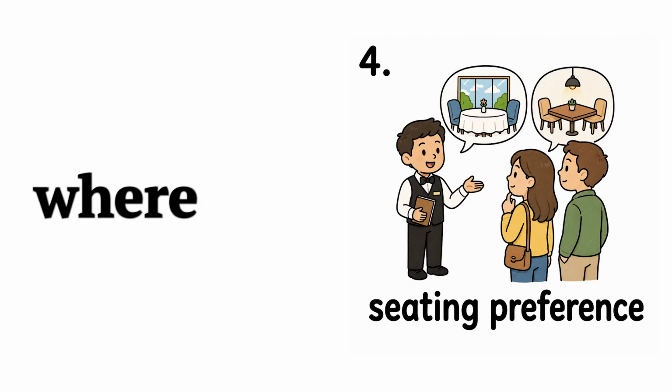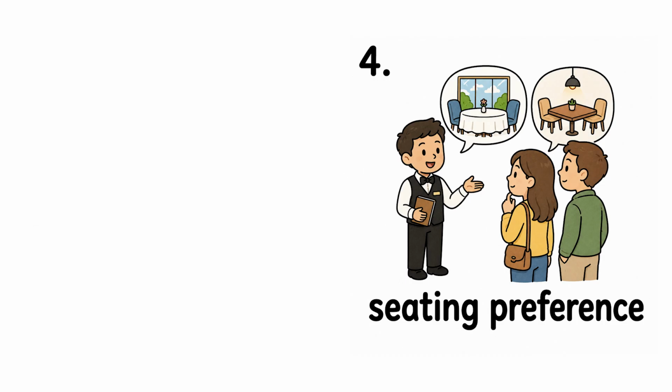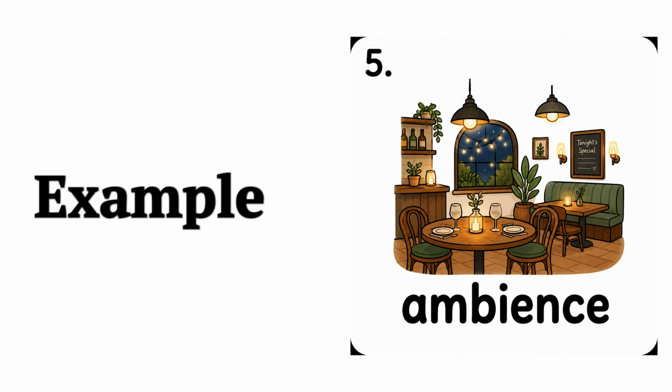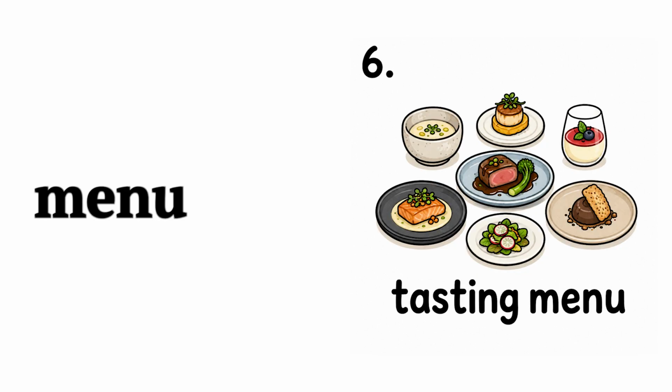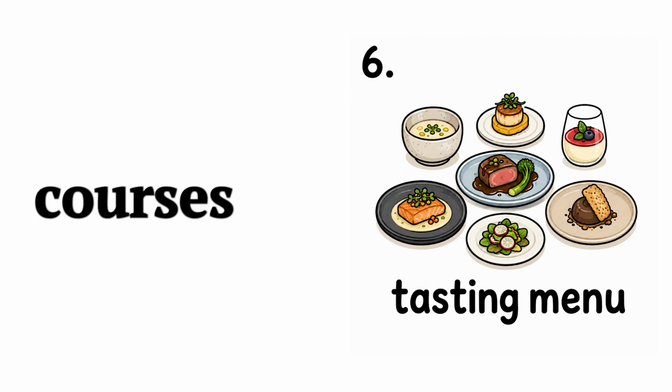Seating preference, where a guest wants to sit. Example, do you have a seating preference? Ambience, the feeling or atmosphere of a place. Example, the ambience is warm and relaxed. Tasting menu, a set menu with several small courses. Example, the tasting menu includes 6 courses.